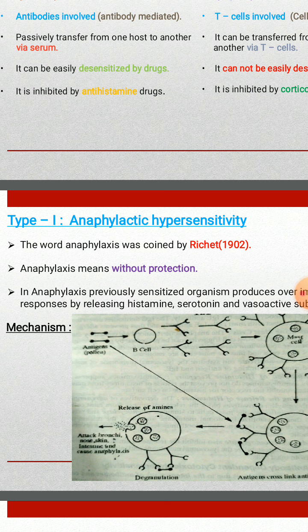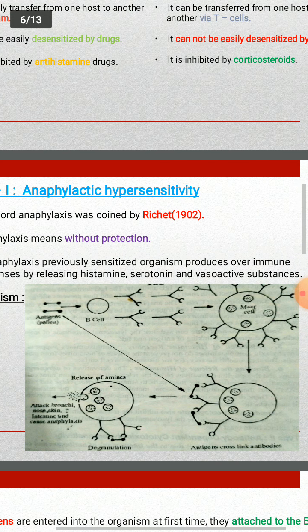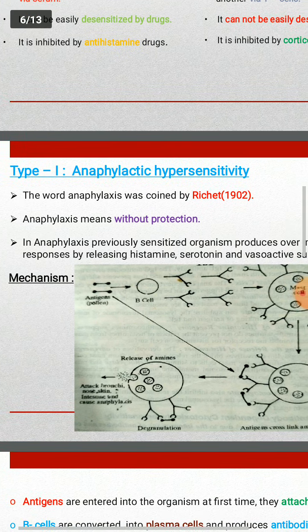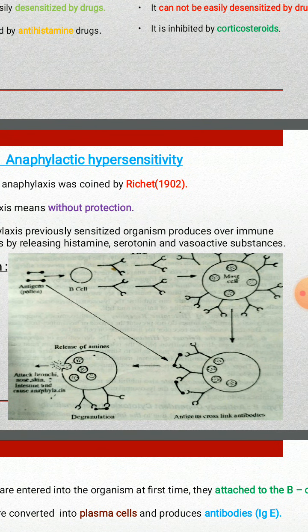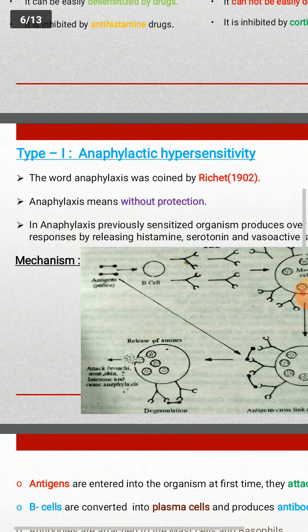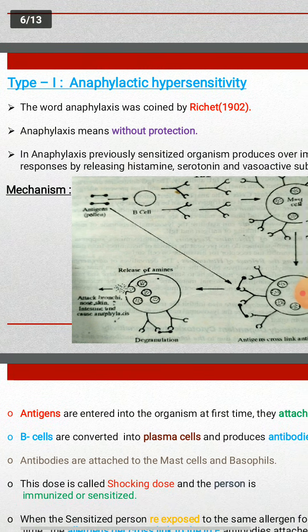The term anaphylaxis was coined by Richet. Anaphylaxis means without protection. That means if any person suffers from anaphylactic hypersensitivity, he can die immediately. In anaphylaxis, a previously sensitized organism produces overimmune responses by releasing histamine, serotonin, and vasoactive substances. These are very dangerous substances. So let's discuss the mechanism of anaphylactic hypersensitivity.